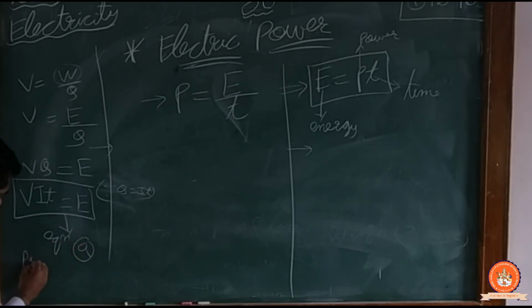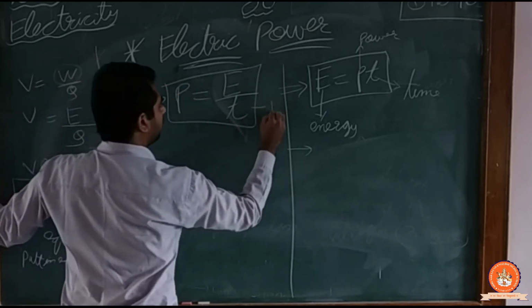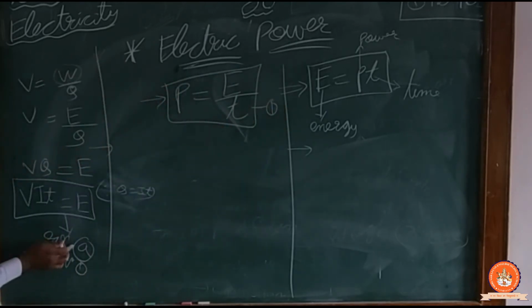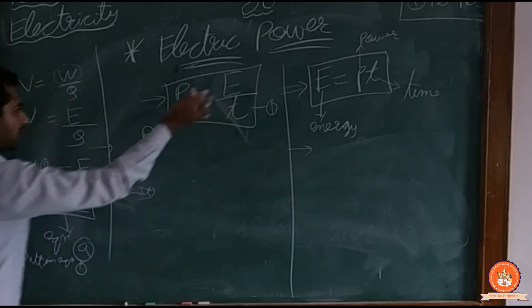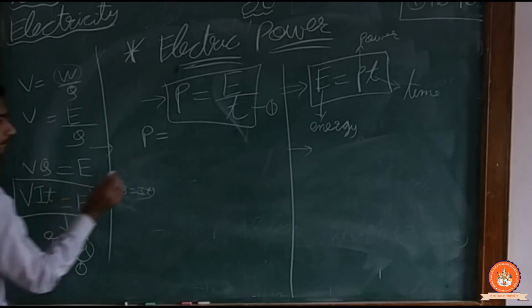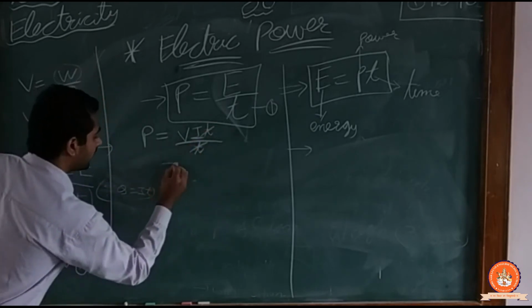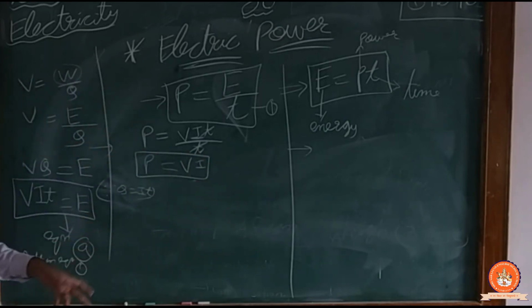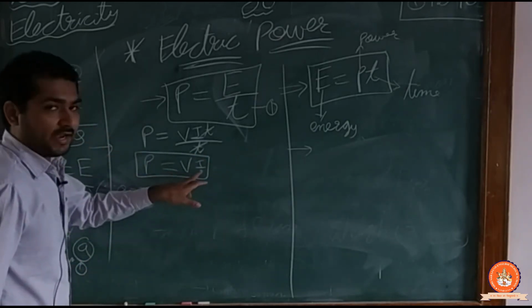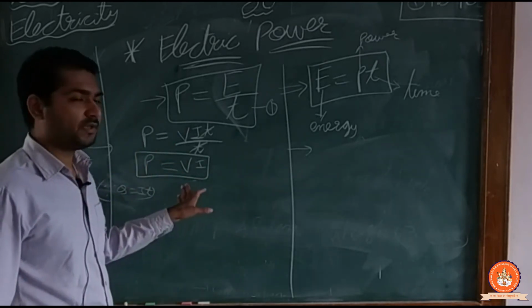Now putting equation A in equation 1, P is equal to E by T, and in place of E I can write VIT. VIT divided by T, T cancels, so I get P is equal to VI. So we get another formula, the relation between V and I with the power. The product of the voltage and the current gives you power, P is equal to VI.